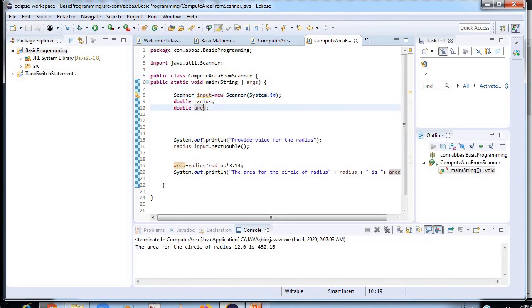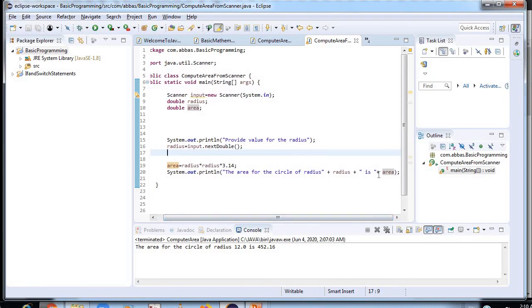The same program will be over here. Provide the value for the radius; the question will be asked over here, and afterwards it will print the area for the radius of the circle. Whatever radius I mention over here will come over here, and after getting the radius the area formula will work. We'll see the output.